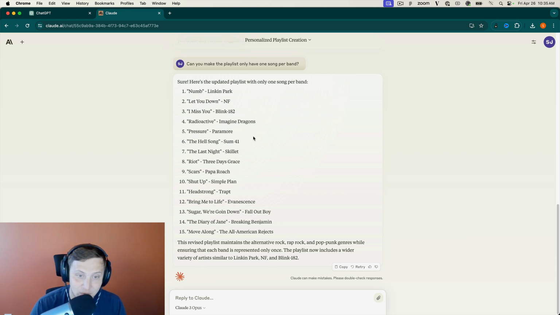Like we got Paramore, Sum 41, Skillet, 3 Days Grace, Papa. I mean, if you went to a rock fest, like if you went to the Vans Warped Tour, most of these bands had a chance of being there, right? Like these are all incredible bands that most of them are still touring to this day because they're still so popular. So okay, so all right, so I'm gonna tell Claude I really like that playlist.